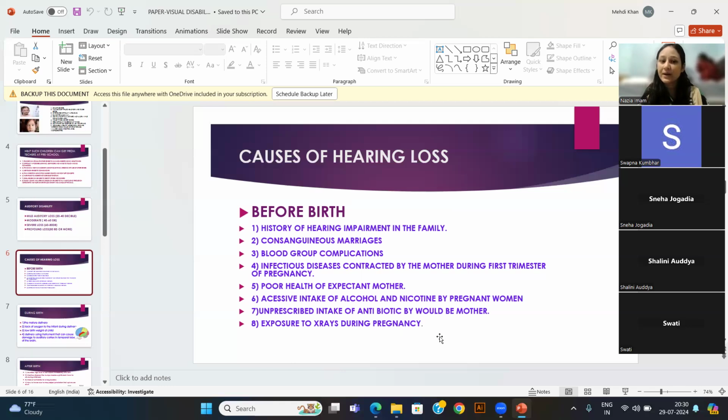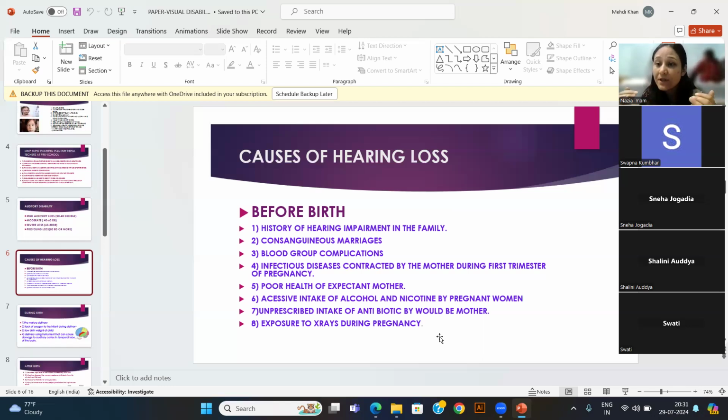Exposure to x-ray during pregnancy. In my mother's time, the previous generation, x-ray was done only two times during the nine months of pregnancy. But nowadays, every month or two months, the doctor suggests an ultrasound.